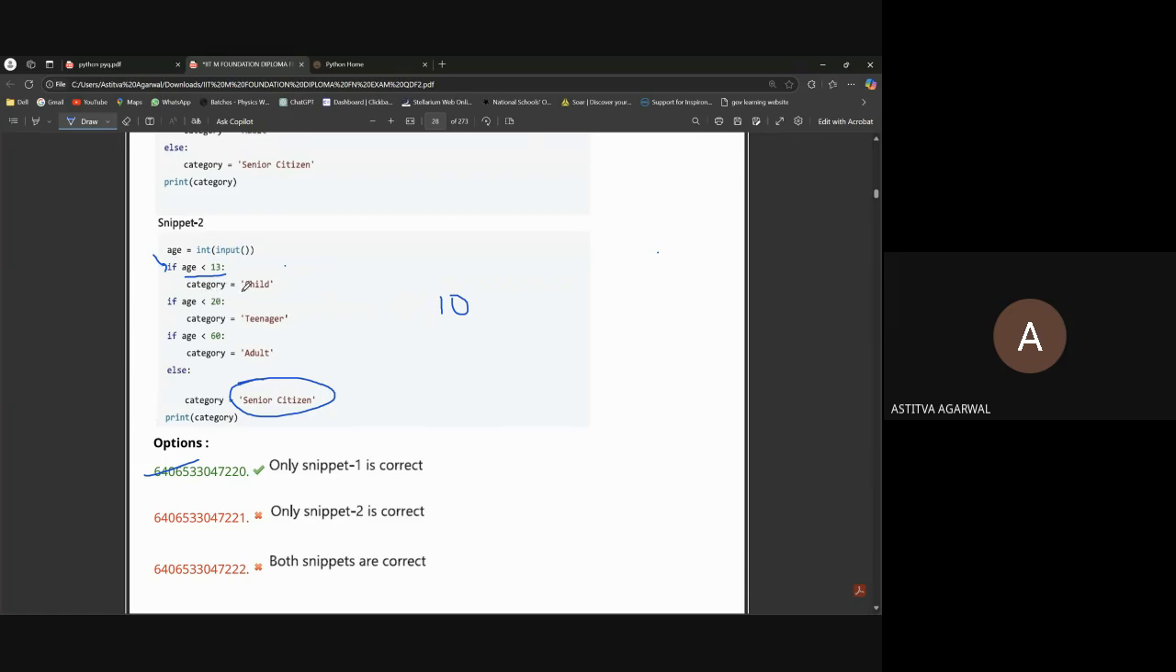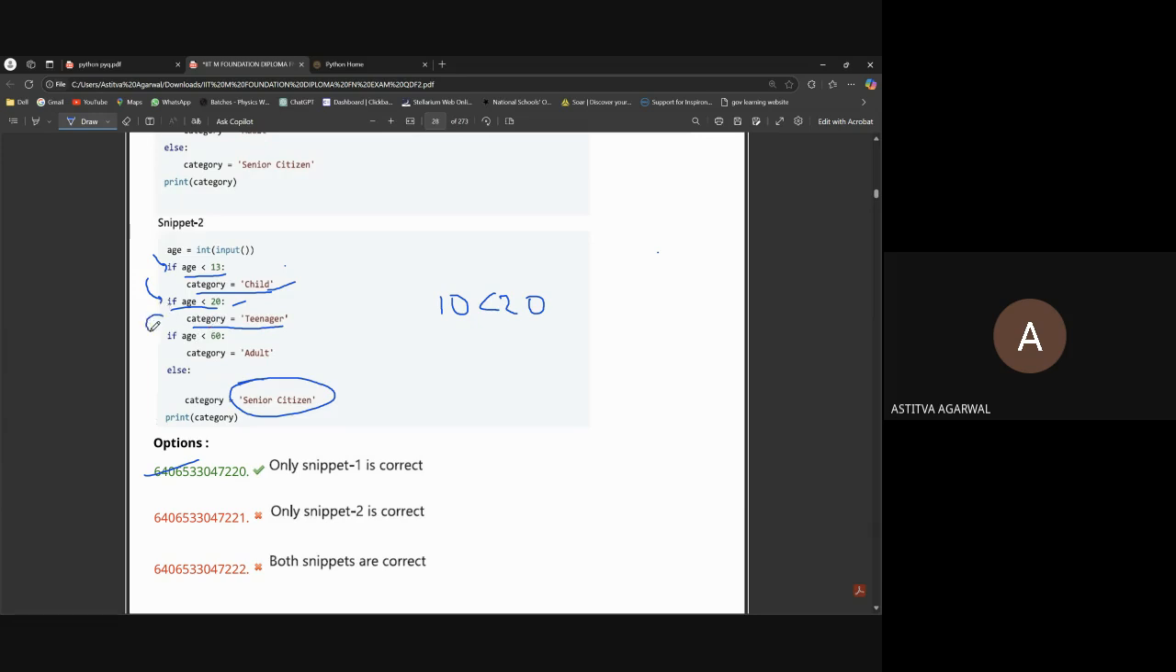Then the child, the category will assume that child, because 10 is always less than 13. So this statement will become true and category will be child. Then it moves to the second line, and there's also an if condition, and this if also checks whether 10 is smaller than 20. Yeah, then the condition becomes true. Then in this category variable, teenager will be stored.